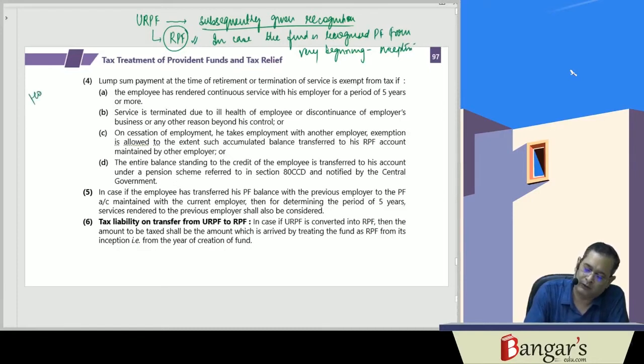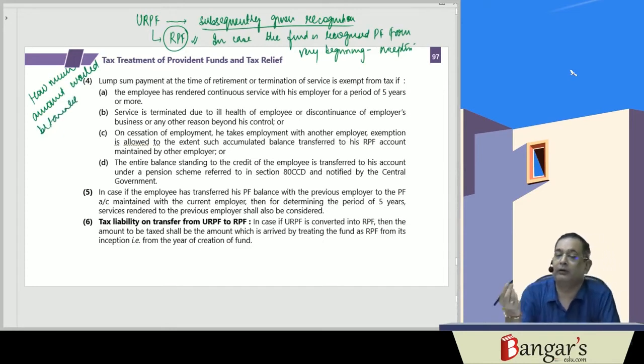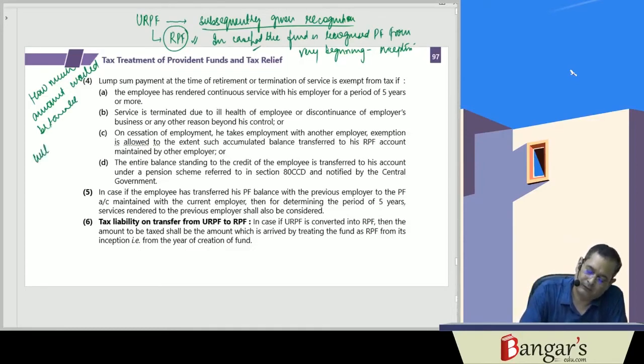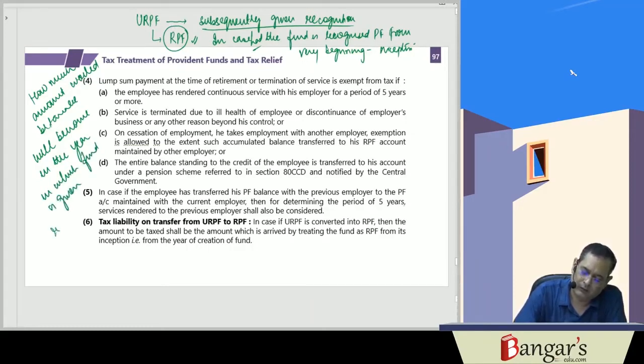How much amount is taxable? How much amount would have been taxable had the fund been recognized from the very beginning? That will become taxable in the year in which the fund is given recognition.